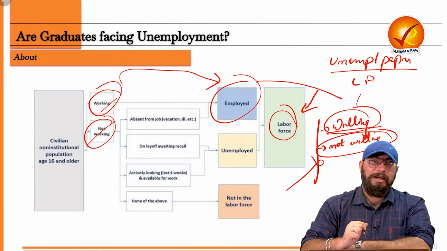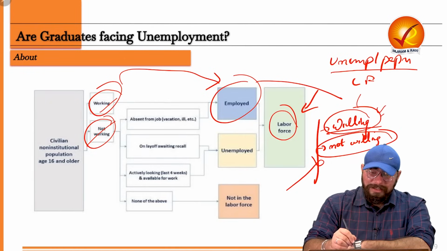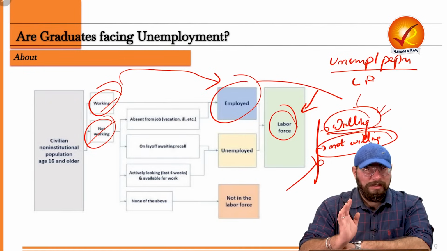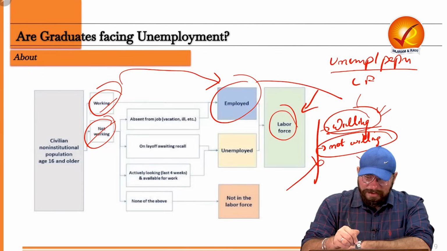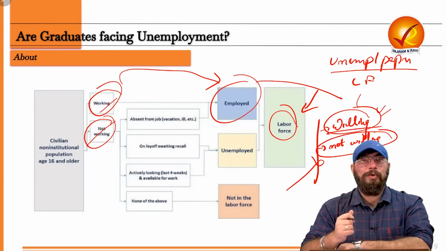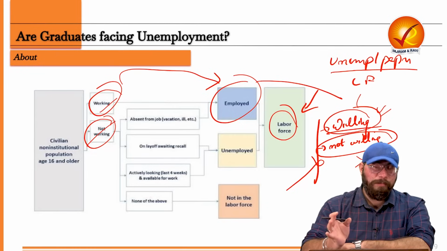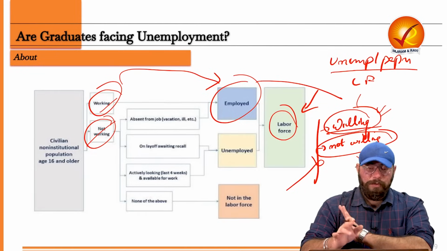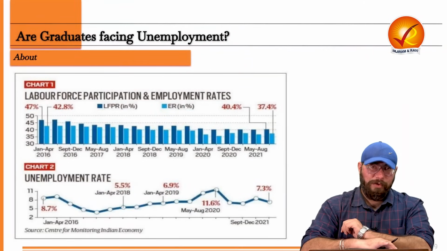That is your unemployment rate. And unemployed population, only this category, that is those who are willing to work. Not this category, that means those who are not even willing to work. They are just out of the labor force. I hope how employment and unemployment are calculated is very clear to all of you.